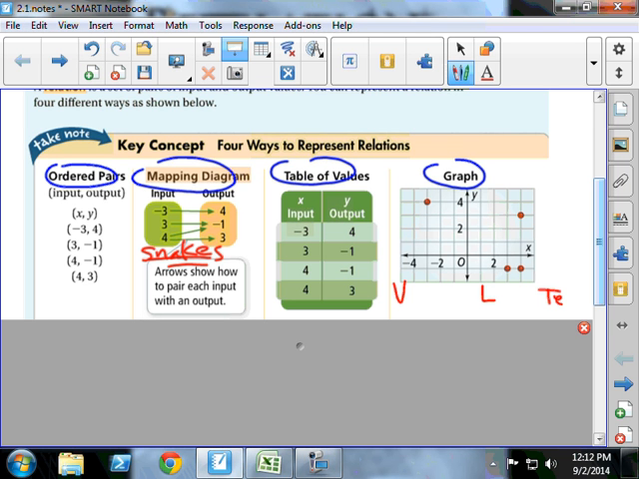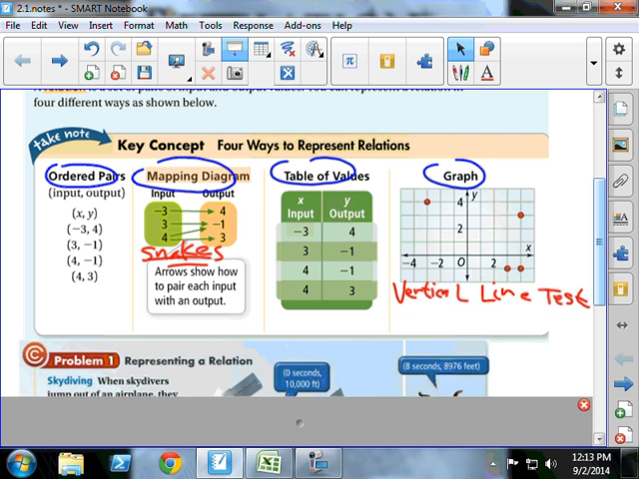Anybody know what this VLT is all about? Algebra 1. Vertical what? Vertical line test. We're going to be talking about that in a little bit too. Okay, so hopefully these are some ideas that are ringing some bells here.